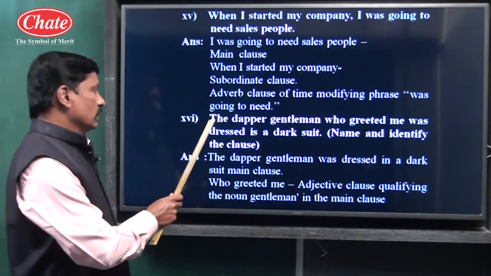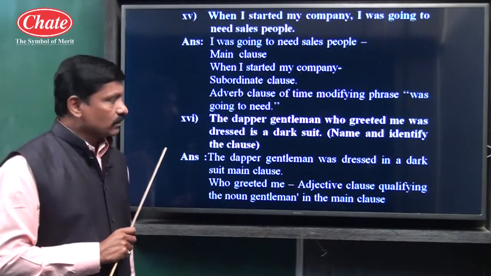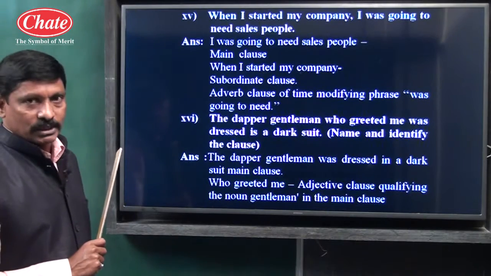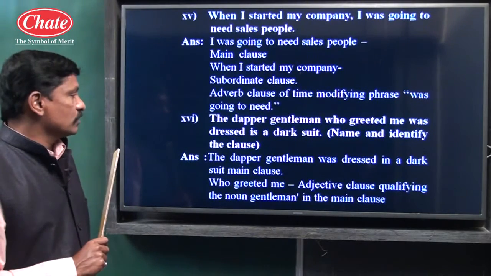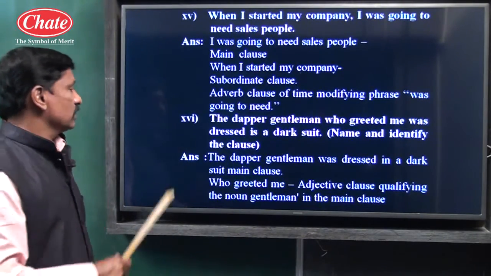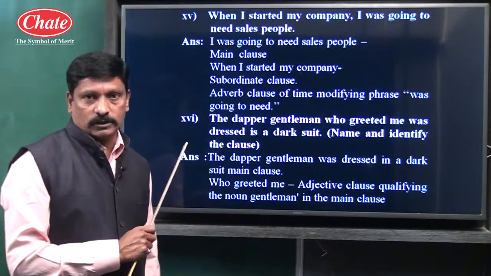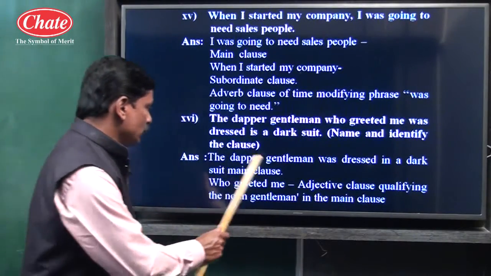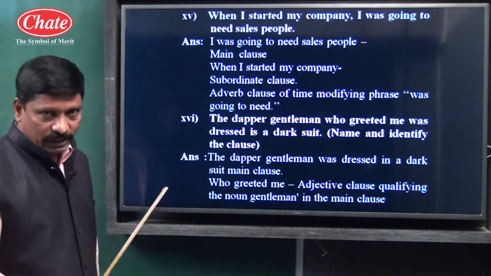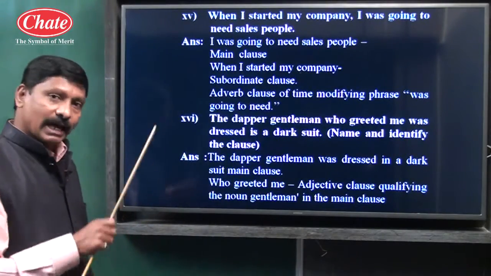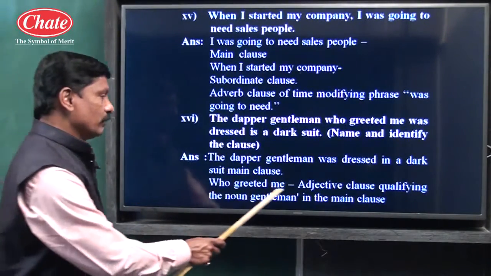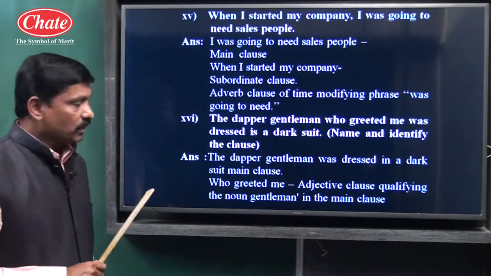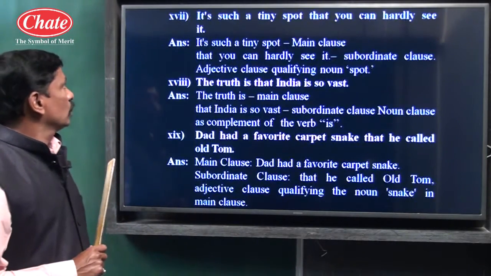See next, the dapper gentleman who greeted me was dressed in a dark suit. See, children, the dapper gentleman was dressed in a dark suit, main clause. Who greeted me, subordinate adjective clause. Who greeted me, adjective clause qualifying the noun gentleman in the main clause.